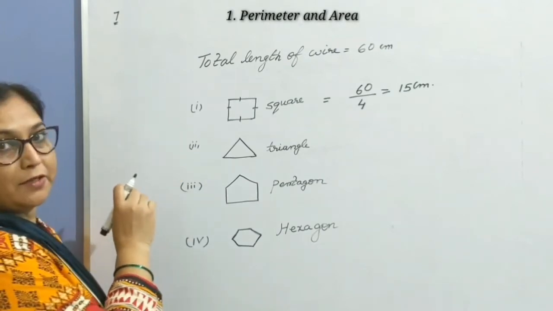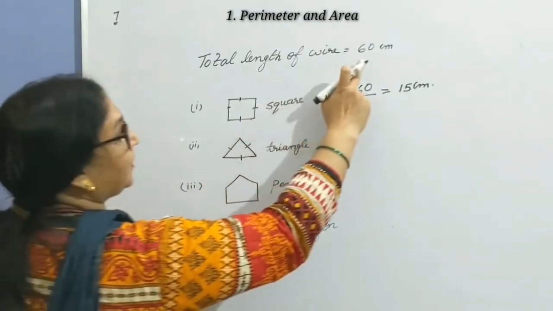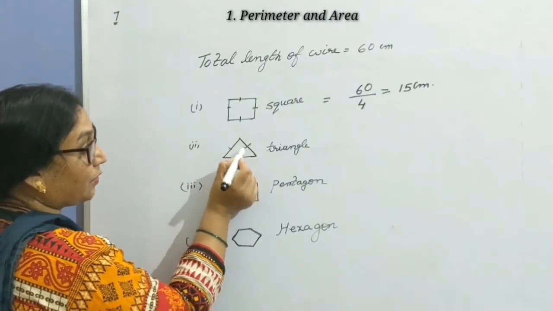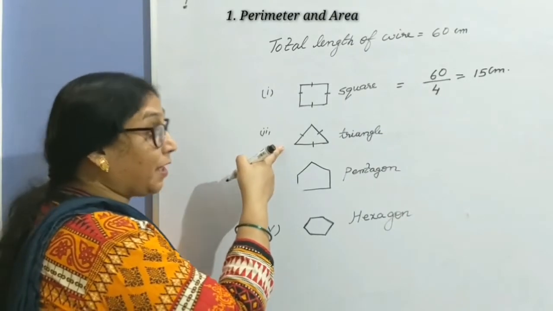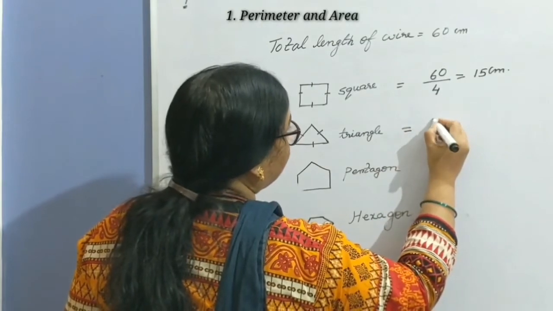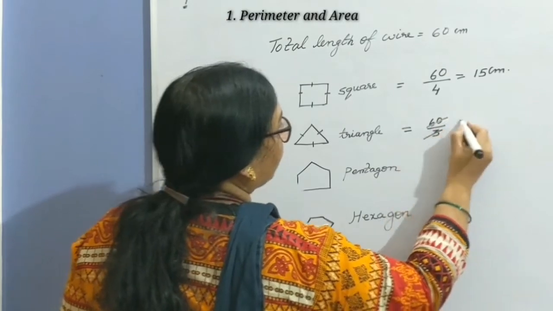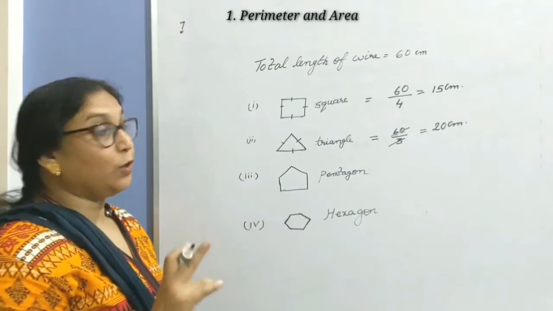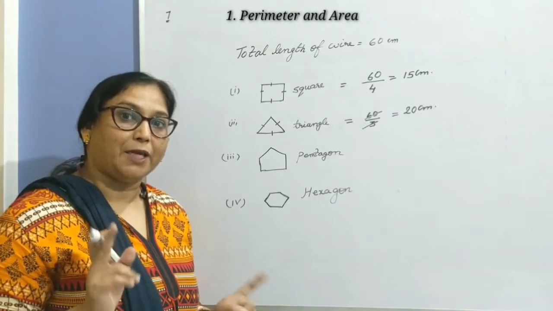Let's move to the next shape, equilateral triangle. In case of an equilateral triangle, all the 3 sides are equal. So when you fold this 60 centimeter wire in this shape, it means you divide this wire into 3 equal parts. So 60 is considered as the perimeter of this equilateral triangle. So how will you get each side? Take the total length and divide into how many pieces? 3. So it's equal to 20 centimeter. Children, it means when you fold the wire into the given shapes, the length of the wire will be taken as the perimeter of that shape.